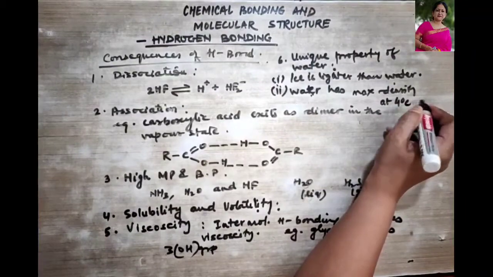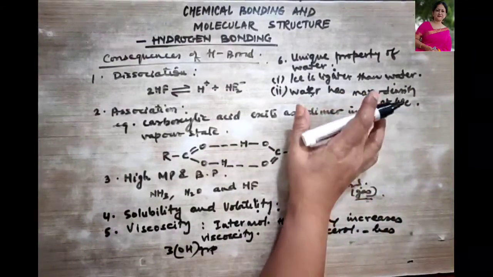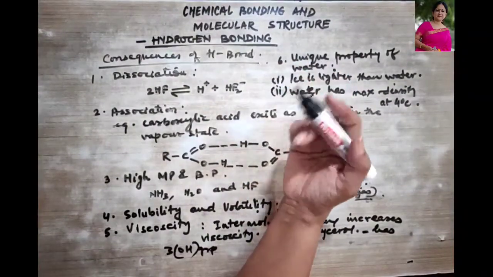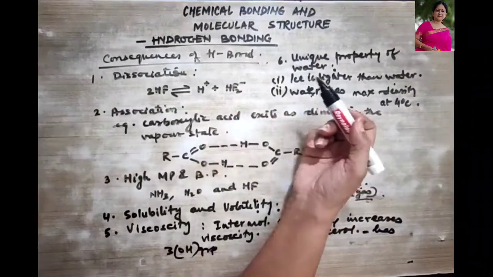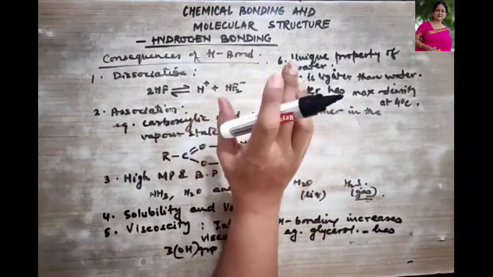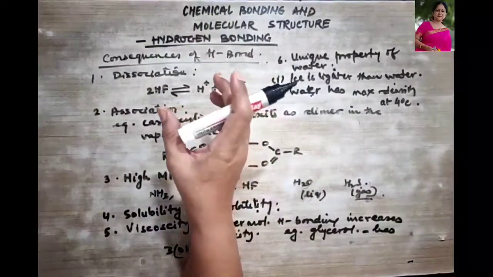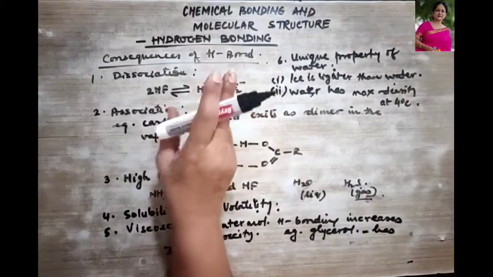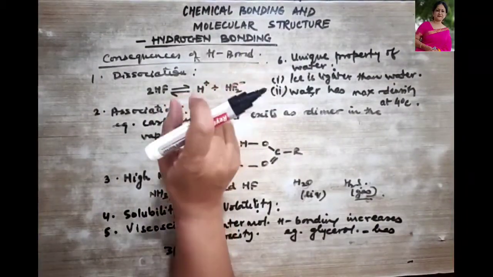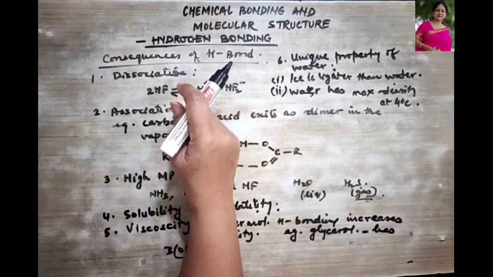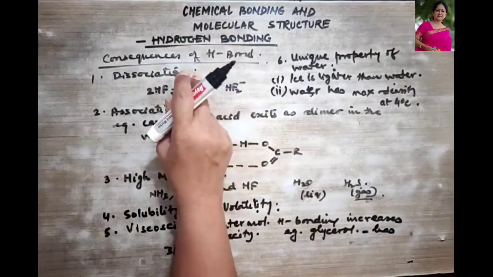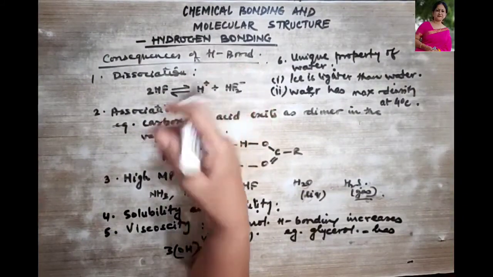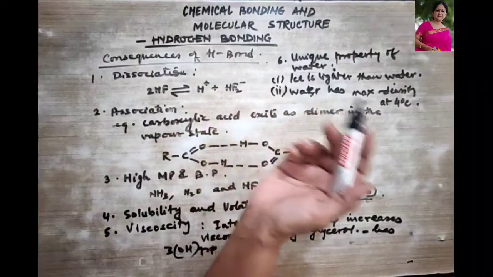And second important point, that water has maximum density at 4 degrees Celsius. I hope this point also you know very well. So when ice melts on increasing the temperature, the open cage starts collapsing, right, due to some partial breakdown of the hydrogen bonds, and this allows the water molecules to come closer, and now they fill the vacant spaces, and this results in the contraction of the volume, right? So we say that density starts increasing and it becomes maximum at which temperature?